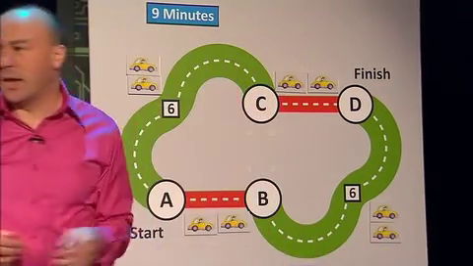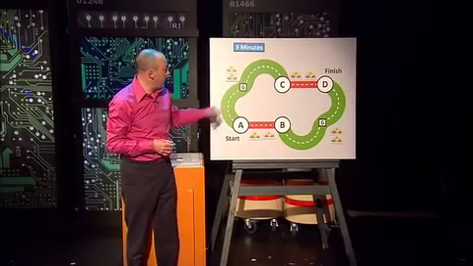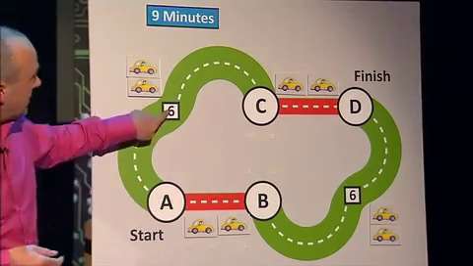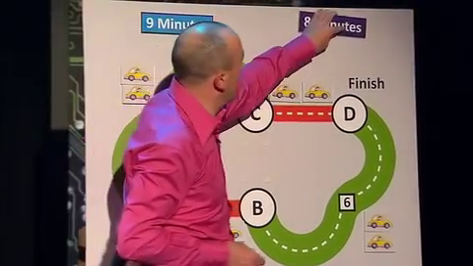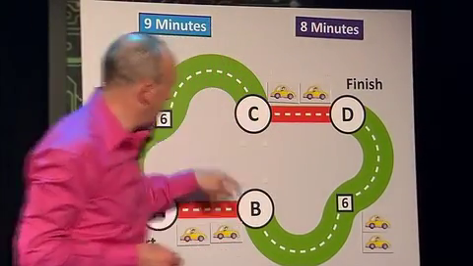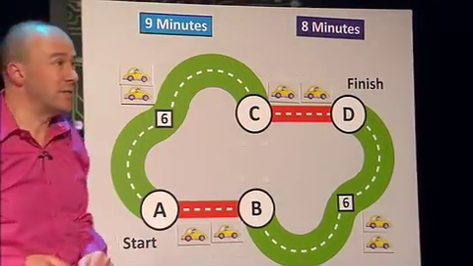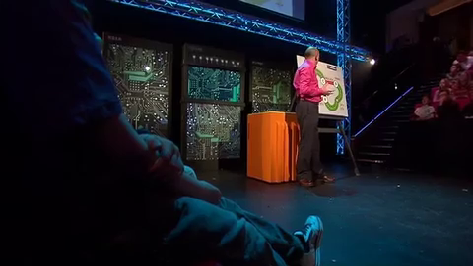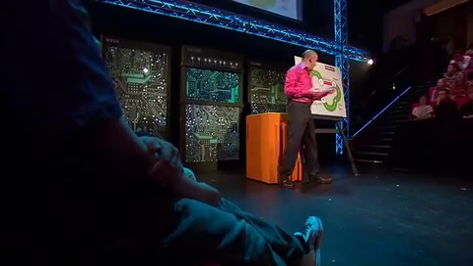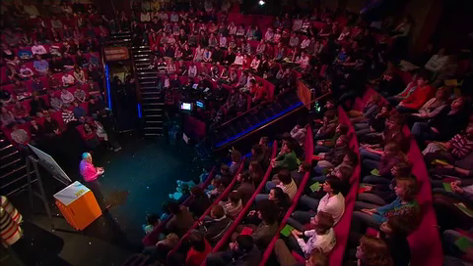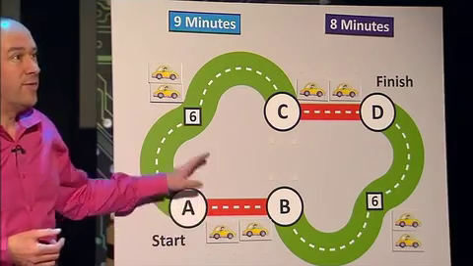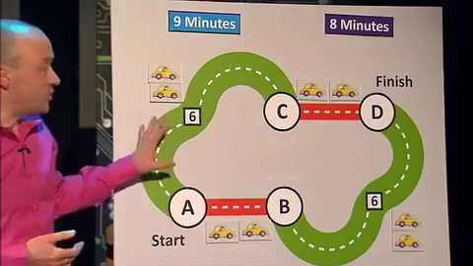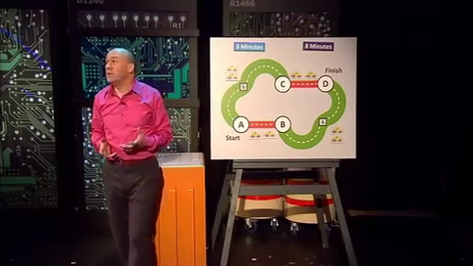Now let's have a look at how long it takes these drivers to get from A to D. Well, they each take 6 minutes plus 2 minutes, which is 8 minutes. So that's less time than it took when the yellow road was present. This is a very strange effect, and it arises because these drivers are acting selfishly. They ignore any benefit which their decisions might have for other drivers. And this strange effect can actually happen in real life.